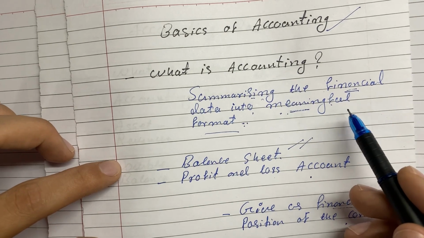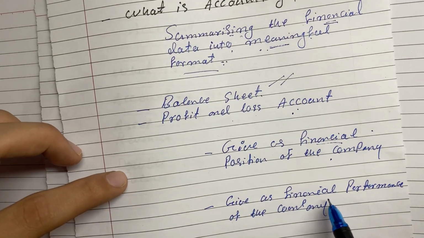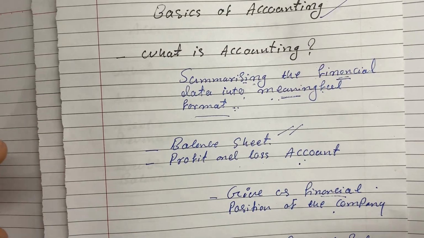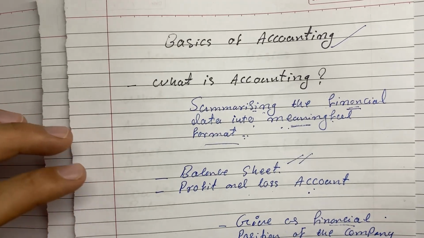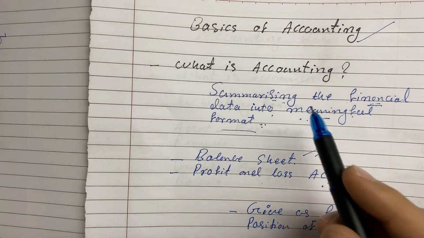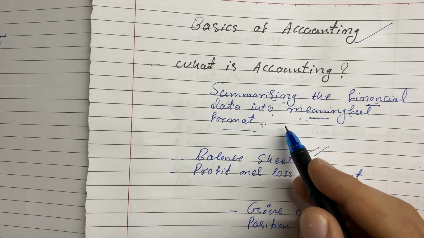Then from this data we make a profit and loss account. The profit and loss account shows the financial performance of the company, how this company is running and working, whether this company is on loss or profit. We'll discuss all these points later on. So we discussed accounting: accounting is summarizing the financial data into a meaningful format.